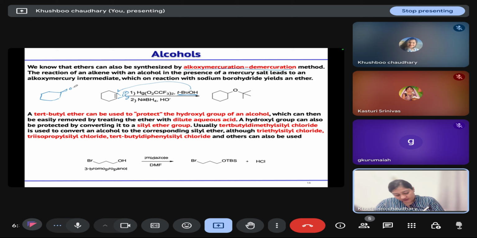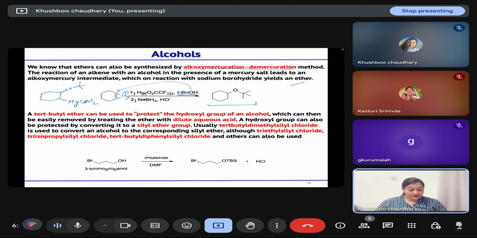So it will form the O-tert-butyl group, with the mercuric trifluoroacetate, or OCF3 group, and then reduction will give you this ether. So this reaction we call alkoxymercuration-demercuration, which we use for the preparation of ethers.